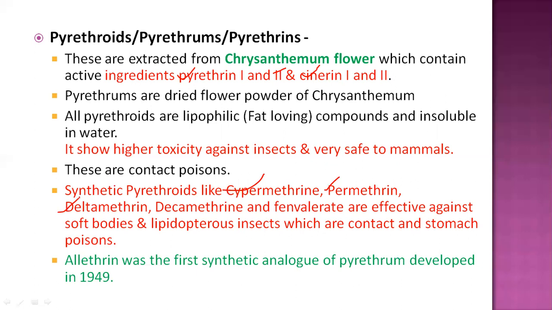So among pyrethroids, one major compound, the first synthetic analogous compound, was developed in 1949. The name of this compound is allethrin, which is used against various household pests. Okay, so these are all the important points about this group of pyrethroids.